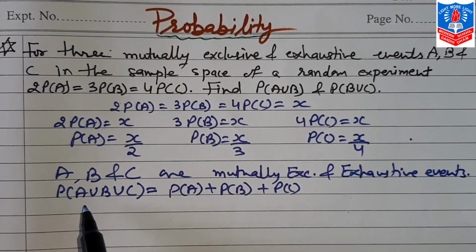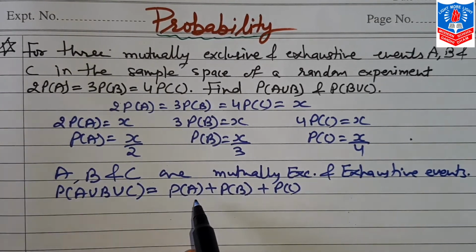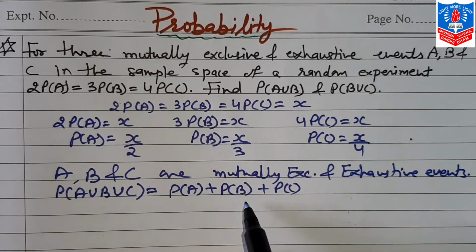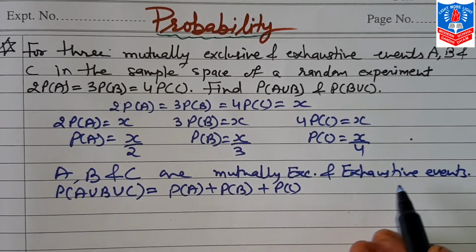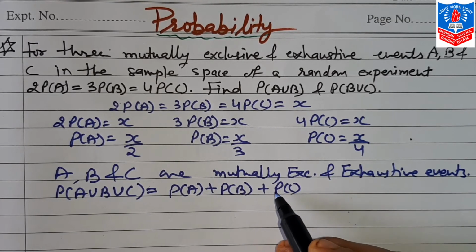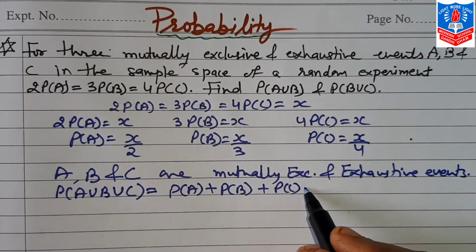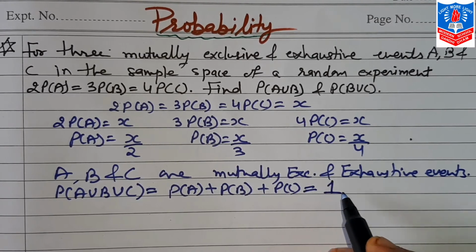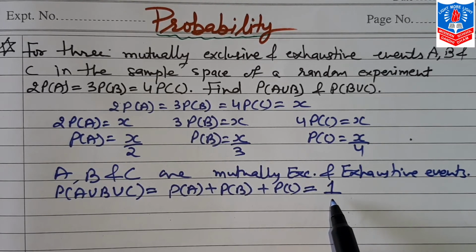So the formula is probability A plus probability B plus probability C. Second, this is exhaustive, and we know very well the probability of U is always 1.